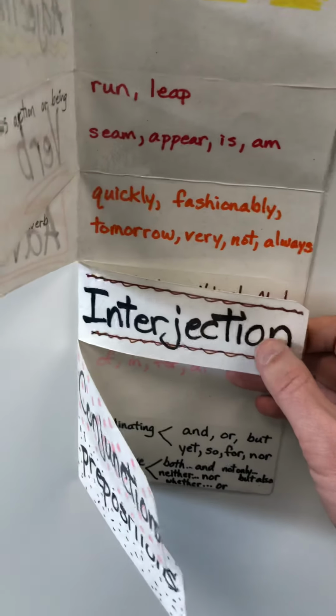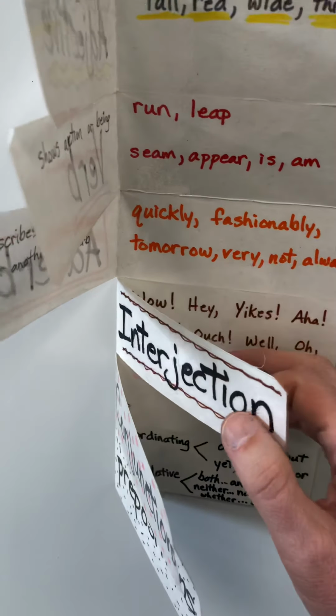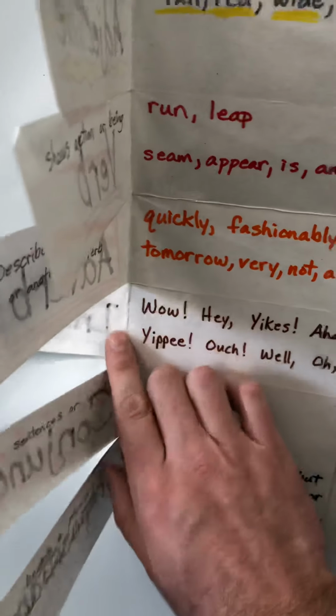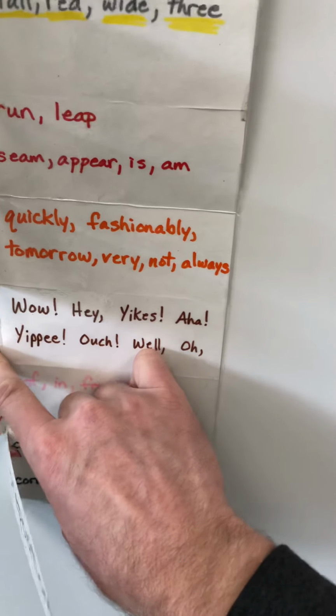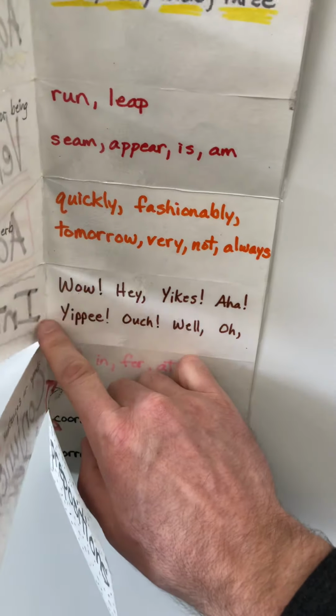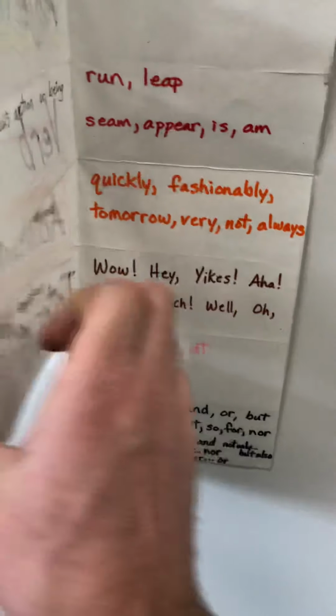Take a look at this one, an interjection. I think of it as like a one-word yell sometimes. Wow, hey, yikes, aha, yippee. Those are some examples of interjections.